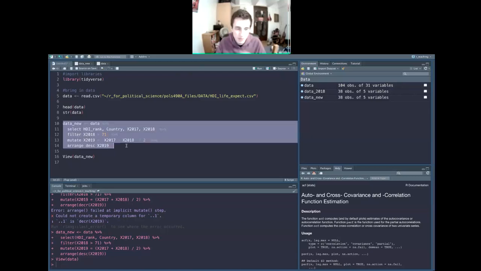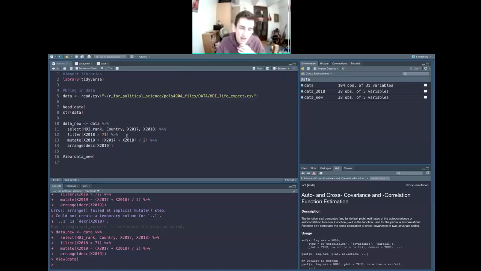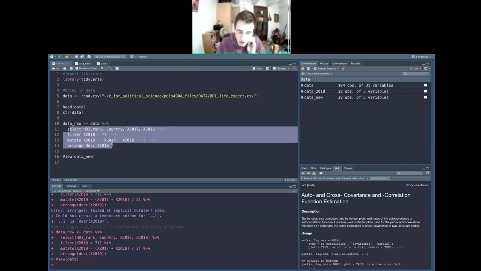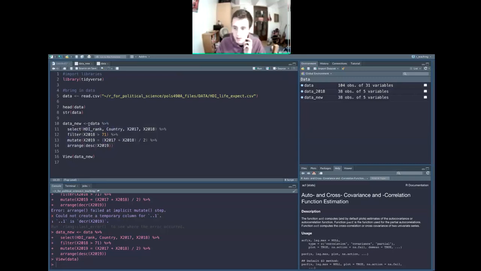Yeah, so this is, like I said, kind of the staple. People use this package a lot because it's a lot easier than base R to do this stuff. It's important to note that these things are going to run in the order that they appear. It's going to take the data, then select the variables, and then filter. So if you change the order and say you filtered first, right?